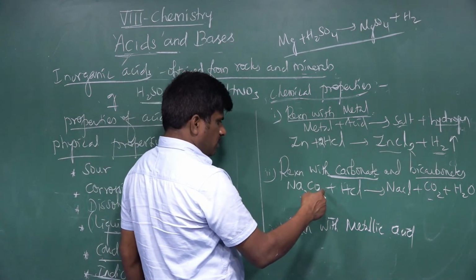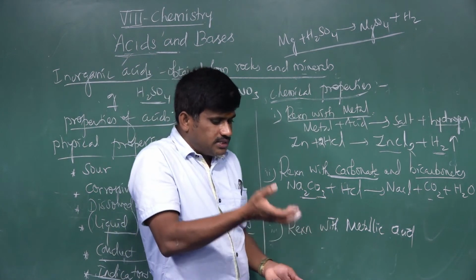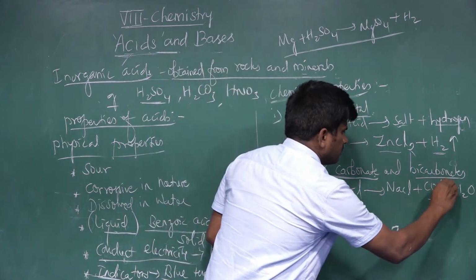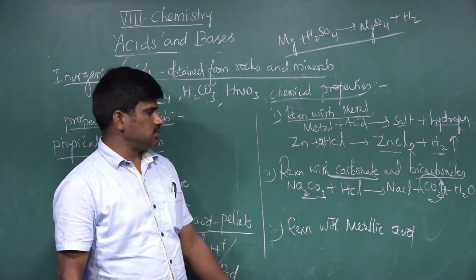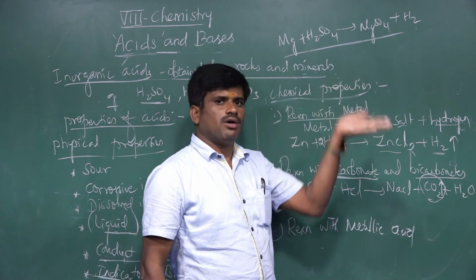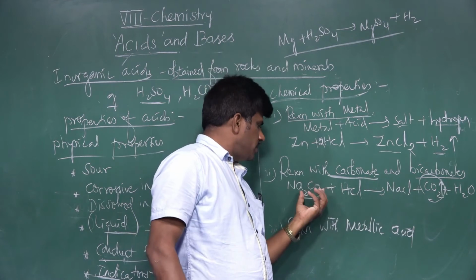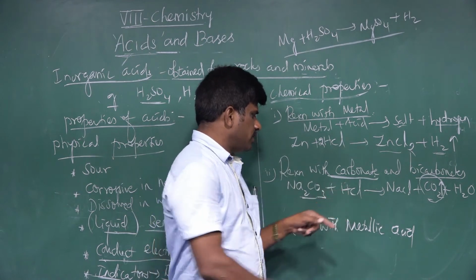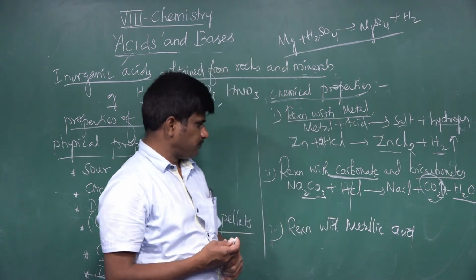When sodium carbonate is mixed with hydrochloric acid, you can observe brisk effervescence. The reason is that carbon dioxide gas is evolved. So we can easily identify this reaction: when carbon dioxide is evolved, that's called brisk effervescence. Understood? The carbonate salt becomes sodium chloride, and the hydrochloric acid splits into H plus and Cl minus, forming water and carbon dioxide.